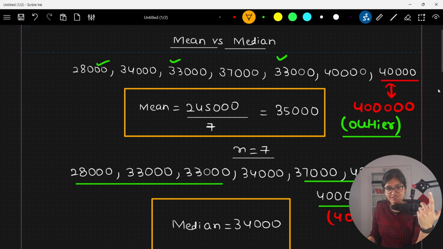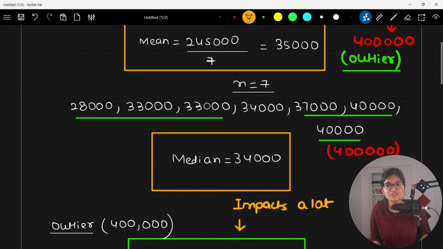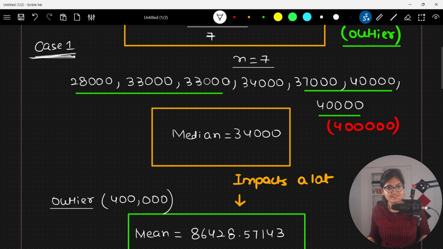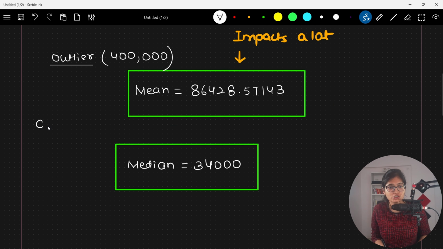So in the first case, case number 1, when I was not having any sort of outliers, at that point of time, both can be equally preferable. You can just report mean directly. But for case number 2, when there is an inclusion of an outlier, it is always preferable to report the median.